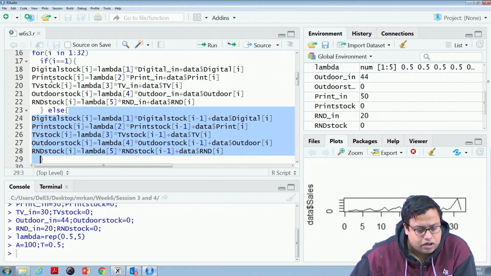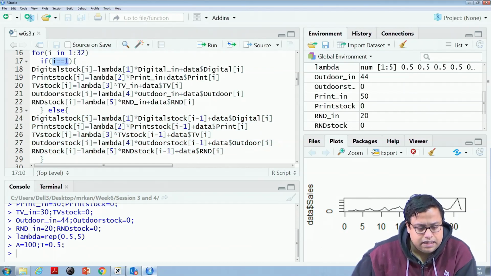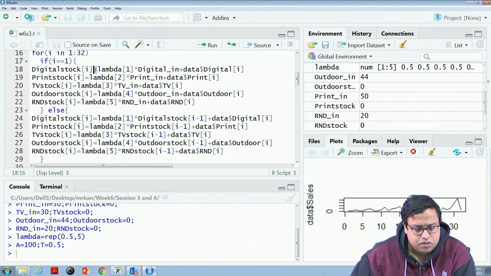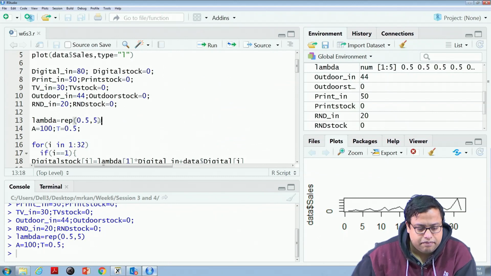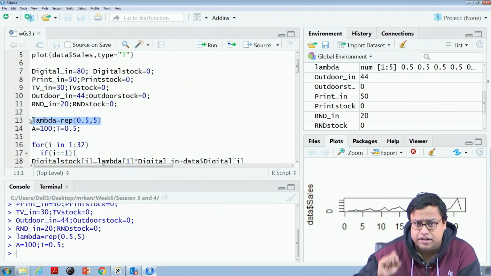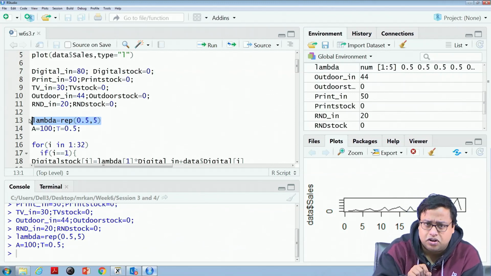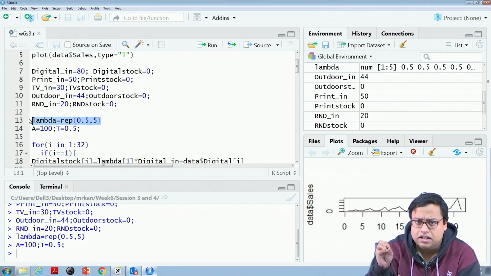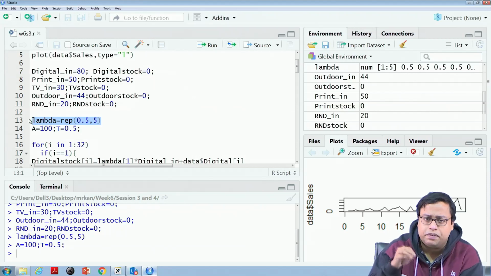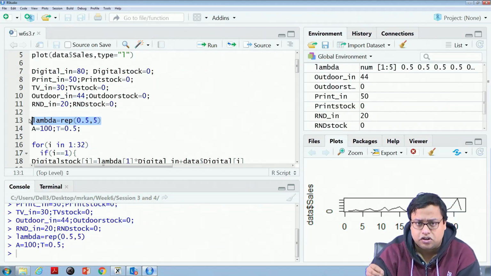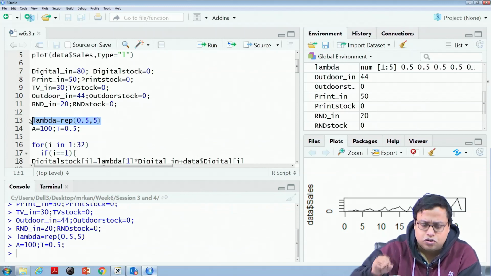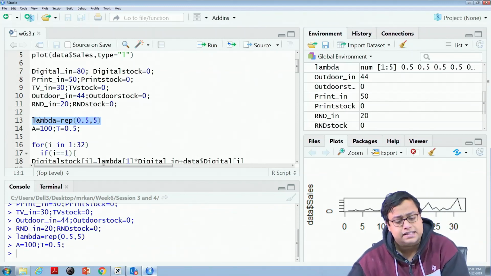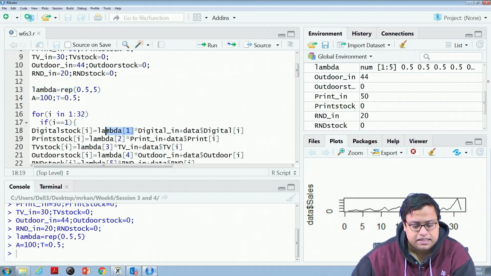So, digital stock, if I is equal to 1, digital stock at I is equal to lambda 1 times digital IN. What does lambda 1 mean? The first entry of the lambda vector is the lambda for digital stock. The second entry is the lambda for print stock, the third entry is the lambda for TV stock, the fourth entry is the lambda for outdoor stock, and the fifth entry is the lambda for R&D stock. So, lambda 1 means the lambda for digital stock.